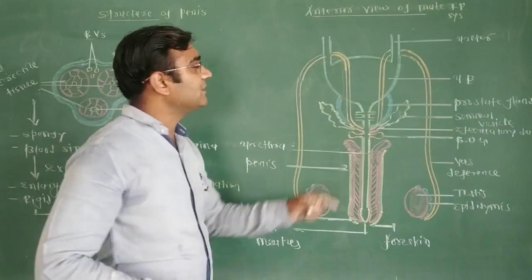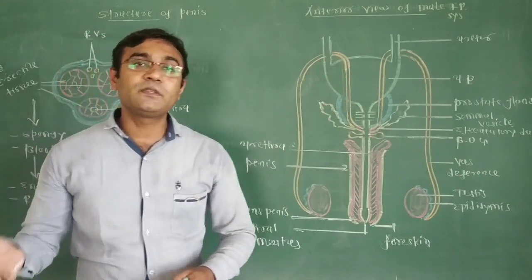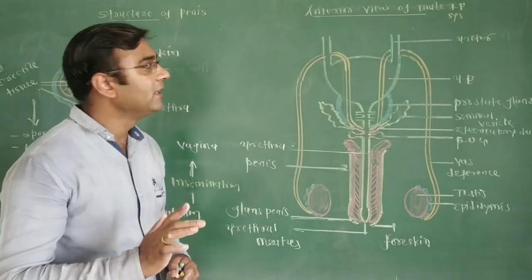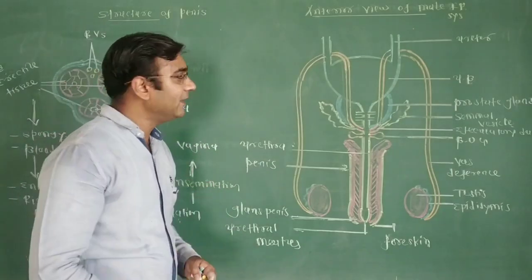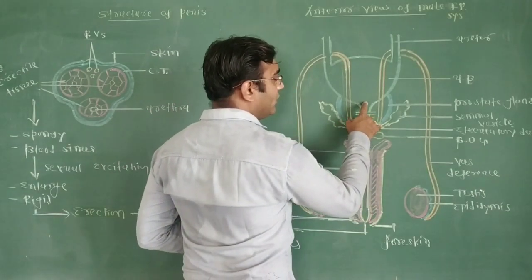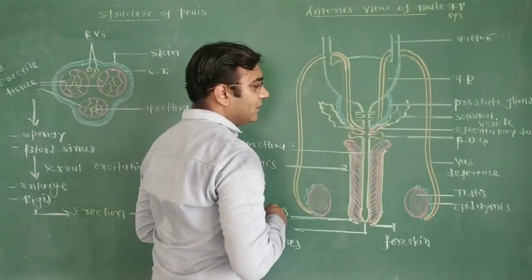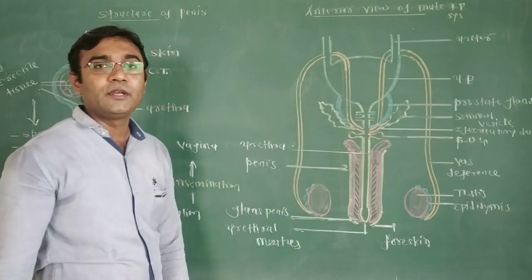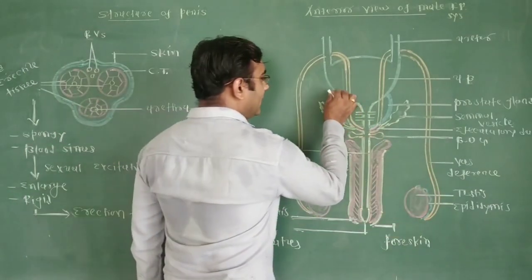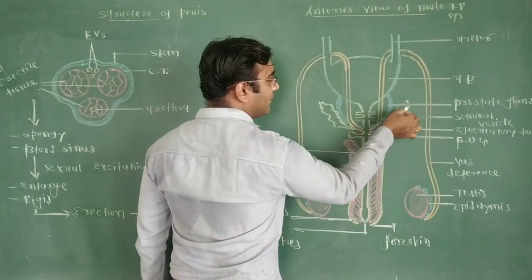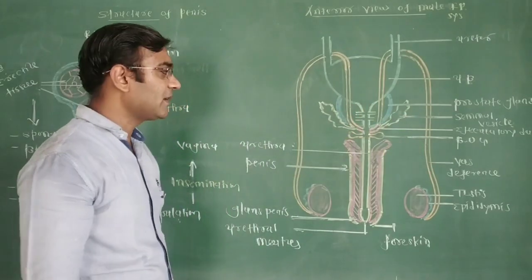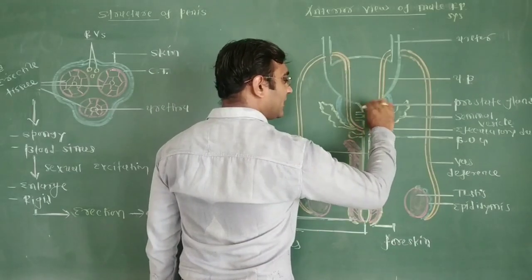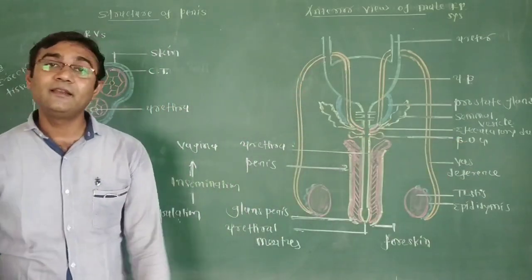So now we are discussing the location of the three accessory male reproductive glands. Once again, what is the location of the three male accessory reproductive glands? Under the posterior region of the urinary bladder, one prostate gland is present. By many small ducts, it opens within the duct of the urinary bladder. Then at the basal region of the urinary bladder, the seminal vesicle is present, and on both lateral sides of the urethra, under the prostate gland, the bulbourethral glands are present, one pair.